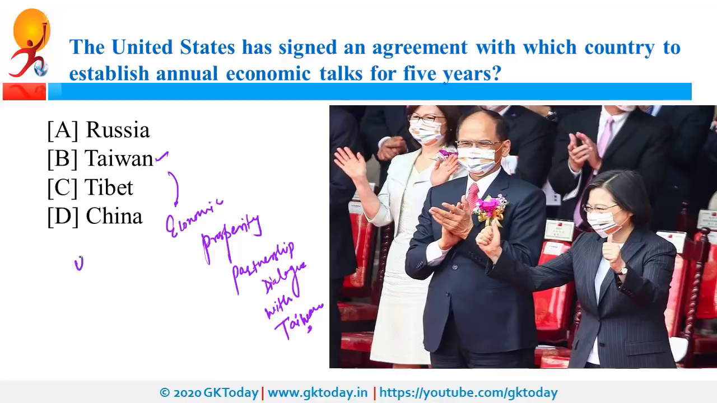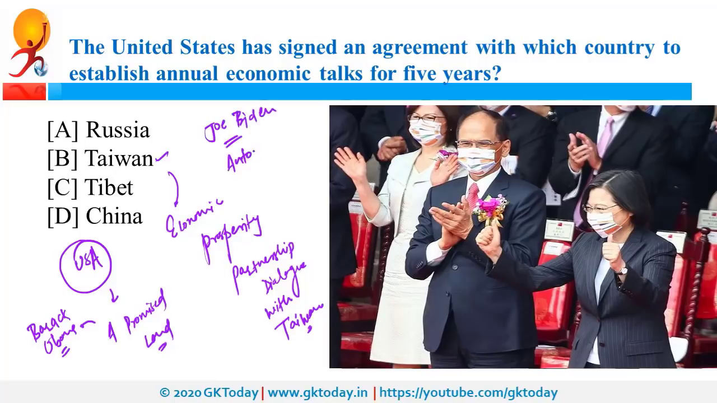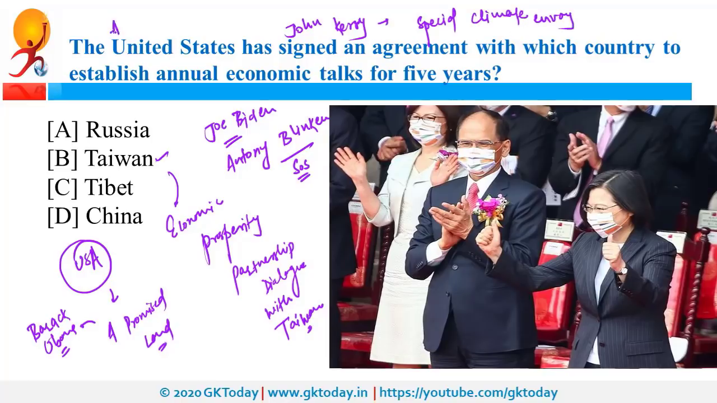Now USA was also in news because of A Promised Land. So this is a book by former US President Barack Obama. Present US President is Trump and the upcoming president is Joe Biden. Recently, he announced that Antony Blinken is going to be the new Secretary of State and John Kerry will be the Special Climate Envoy in his government. In addition to that, he announced that Avril Haines is going to be the Director of National Intelligence, and she is going to be the first woman to hold that position.